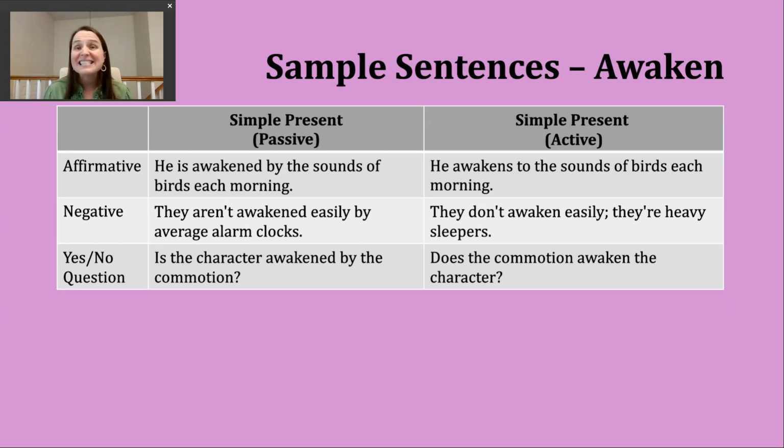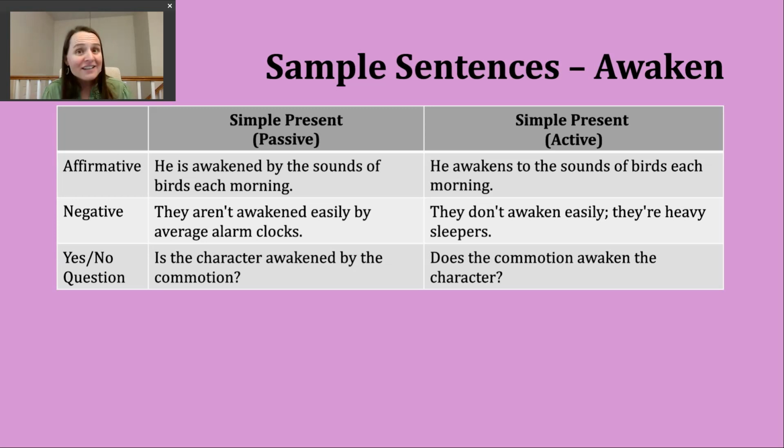We also use it to discuss facts and feelings. So in the passive voice, our structure will be to start with that object, so the thing or the person acted on. Then we're going to use the present form of be, so that's am, is, or are. And then we are going to use the participle form of our verb. So an example might be, he is awakened by the sounds of birds each morning. Right? So this might be kind of a routine, something that occurs quite regularly every morning.